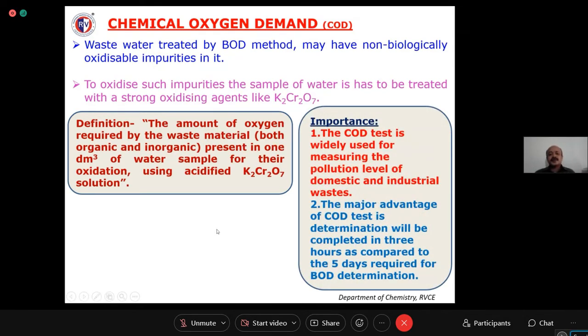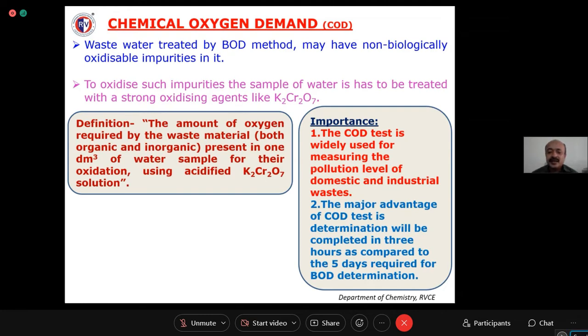So what is the importance of this COD test? If you compare the time required for BOD and COD, how much time is required to get the BOD values? It is 5 days. You have to wait for 5 days, right? But COD values you can estimate in only 3 hours. That is why you are going to do this experiment in your lab. In this engineering chemistry lab, we are going to give you one water sample, and you are going to estimate its COD value, right? The same experiment you are going to do in the lab.